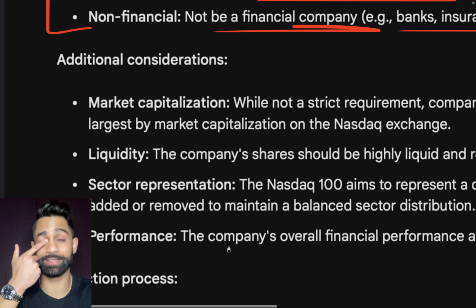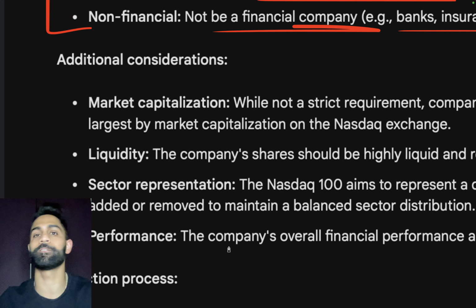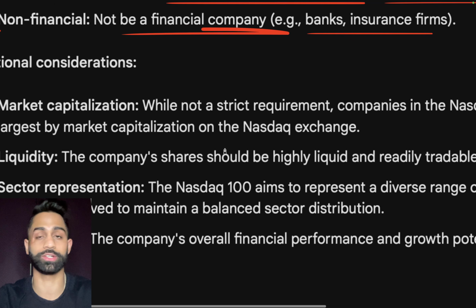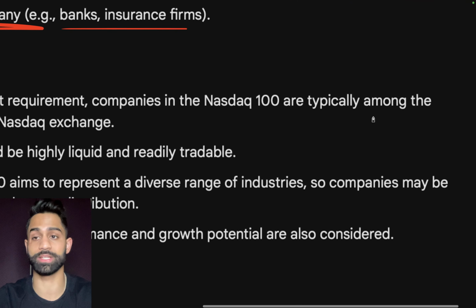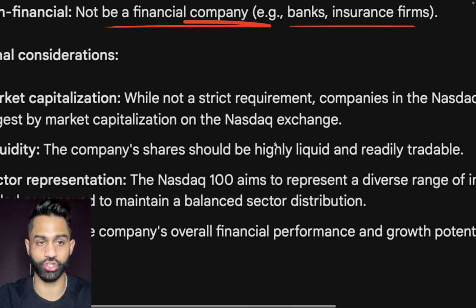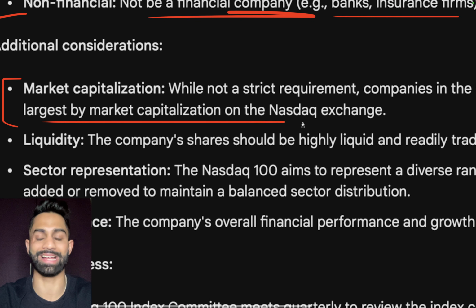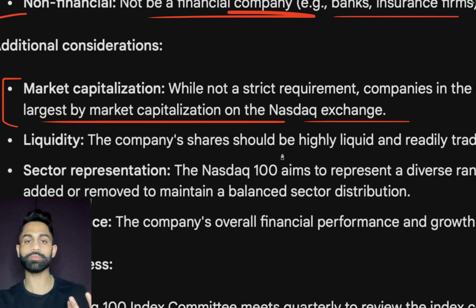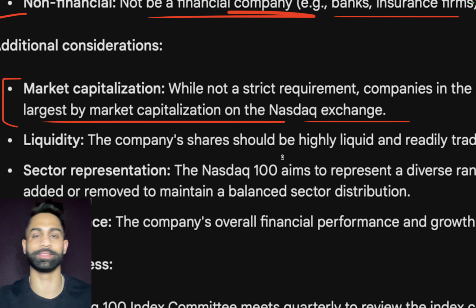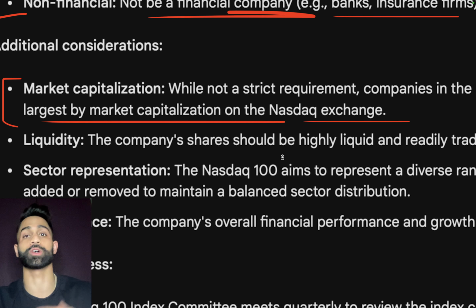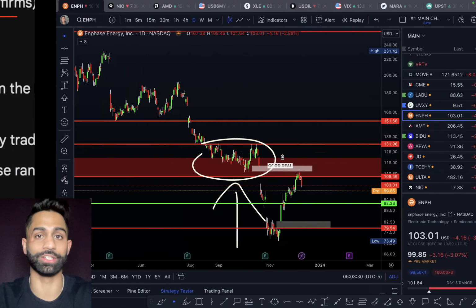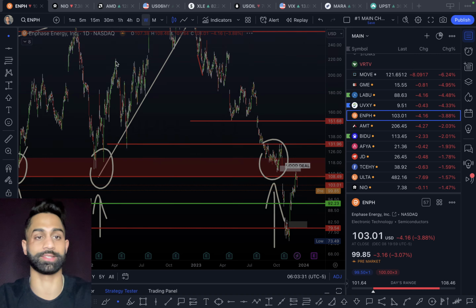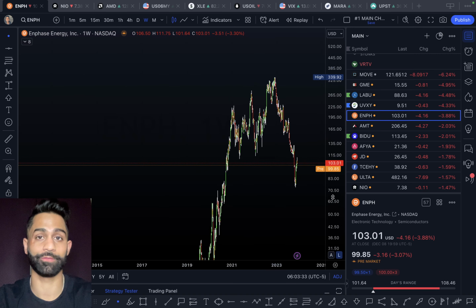Additional consideration, I think this is where Enphase kind of fell off a little bit, and that was market cap, right? Market cap is actually one of the biggest reasons. While not a strict requirement, companies in the NASDAQ 100 are typically among the largest by market cap on the NASDAQ exchange. And the reason why Enphase might be getting pushed out or basically getting knocked out of the index is because of its poor performance this year in 2023 and the fact that the stock's down over 70% from its all-time highs, right?